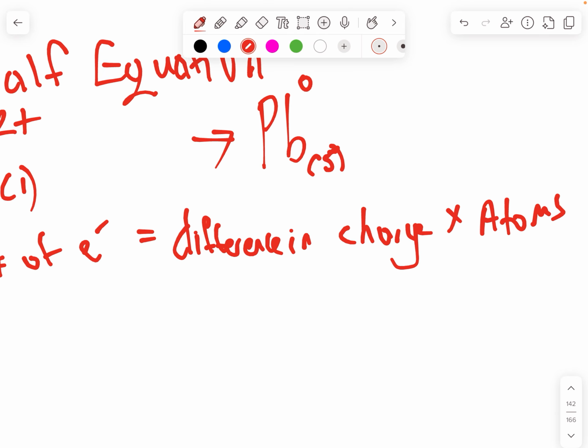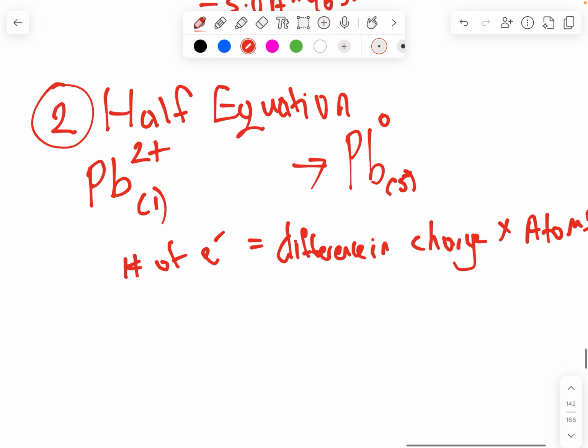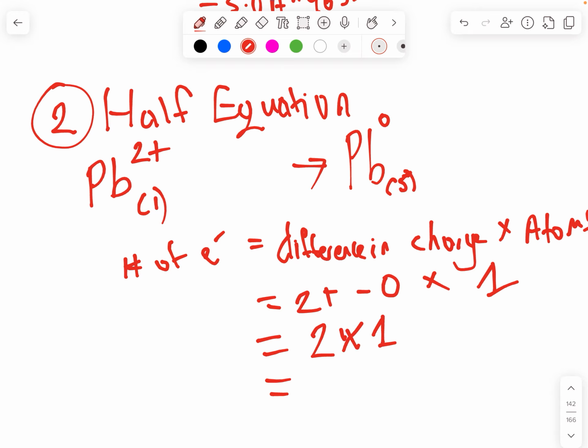So in this case, we're going from 2 plus to 0. The difference is going to be 2 plus minus 0, times the amount of atoms, and we're looking at the amount of atoms on one side since it's already balanced. It's 1 atom, as you can see, 1 right there. The number 1 in chemistry is invisible, so even though we're not seeing it, it's actually there. So 2 minus 0 is 2, times 1 atom, which gives us 2 electrons. That's how we get the amount of electrons.